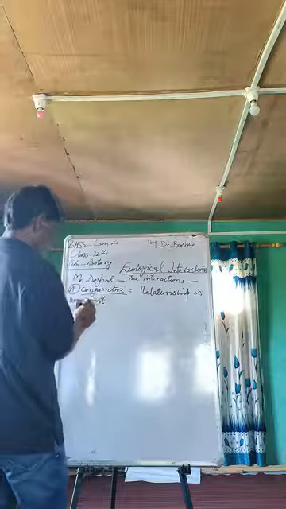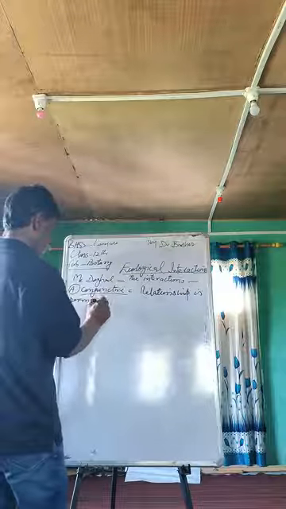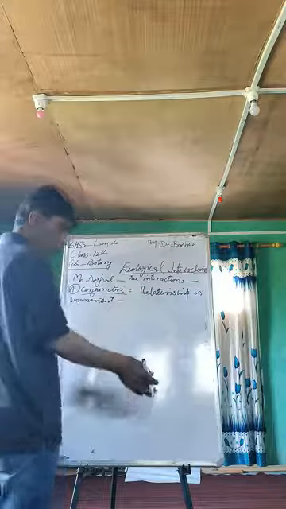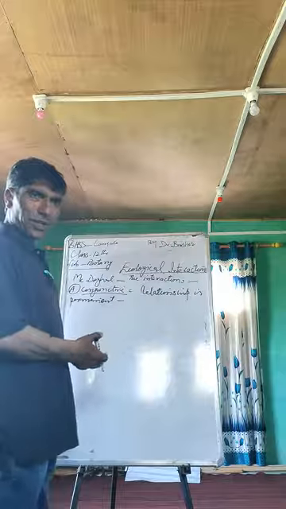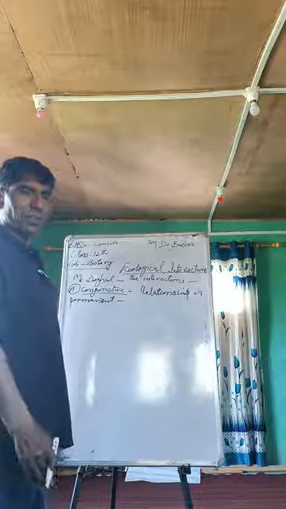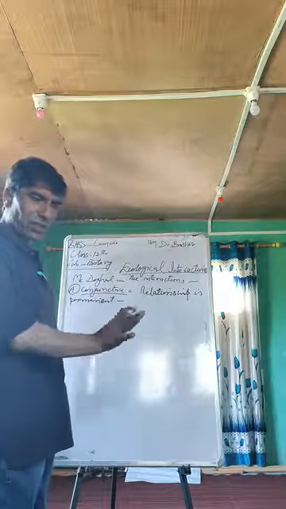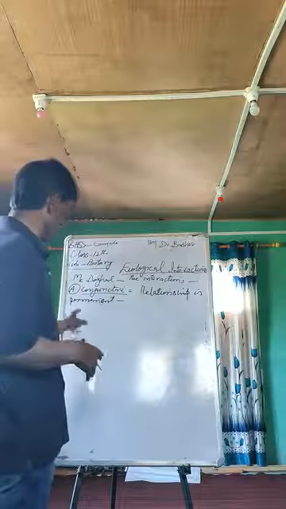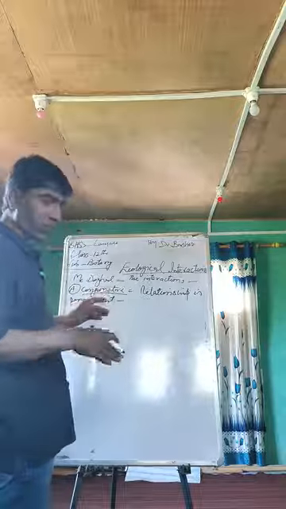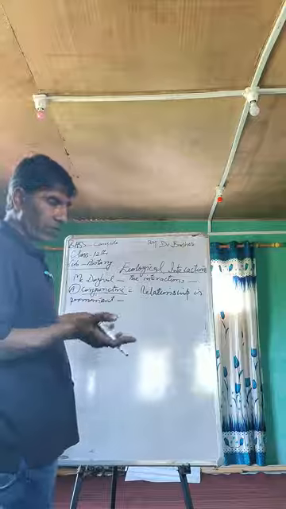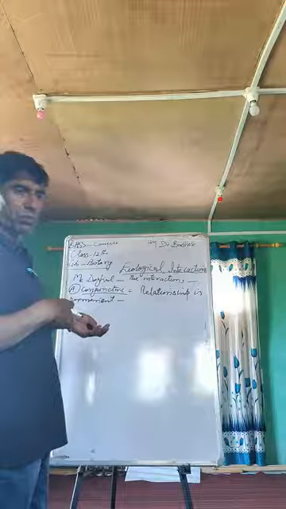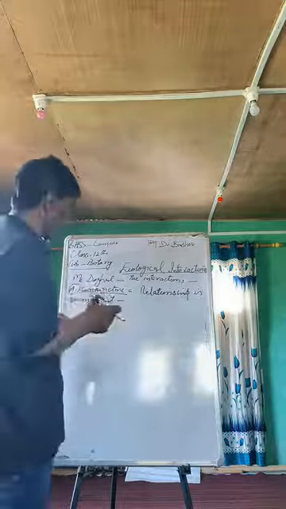I will try to explain it, but it is better to make your understanding at home. How could I make you understand all things in 5 or 10 minutes? It's impossible. I will try to give you an example which could make things clear.